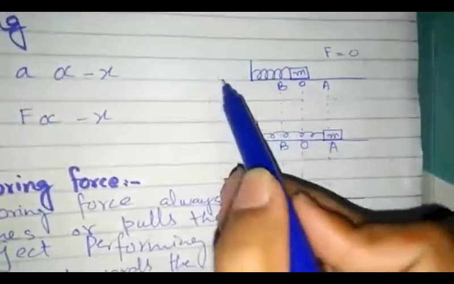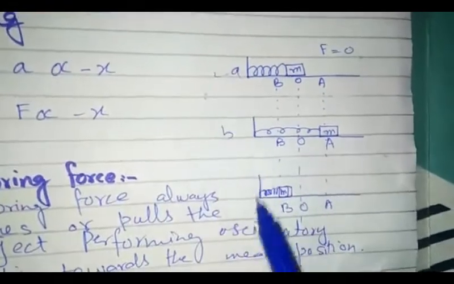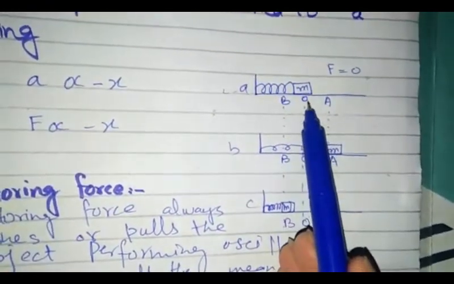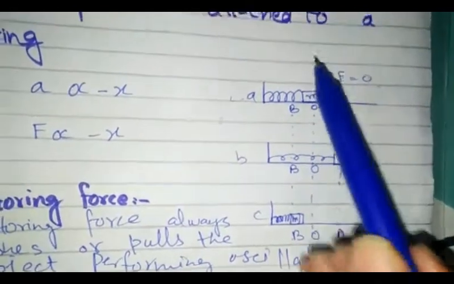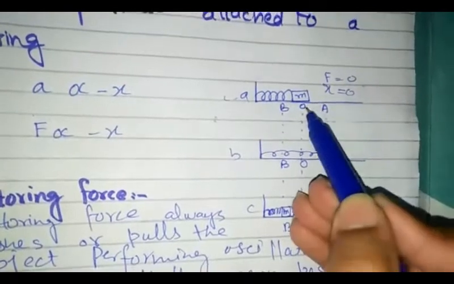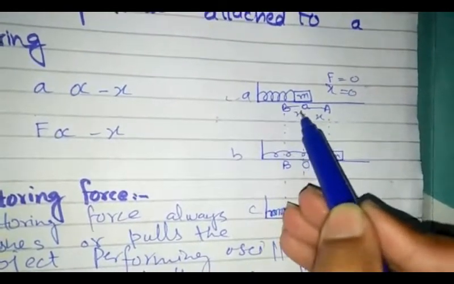We will explain this in the first case, A, B and C. So students, in the first case, if the object is at rest on mean position O, then there is no force acting on it and there is no displacement. So force is 0 and displacement is also 0.